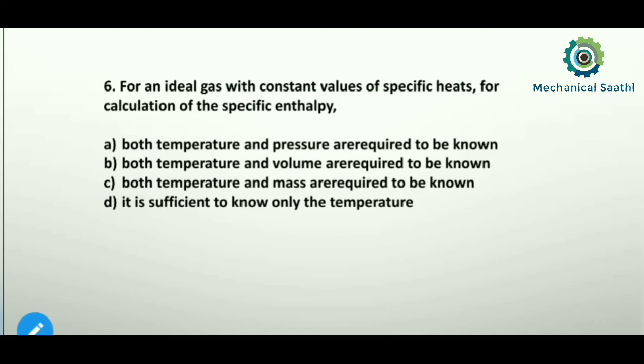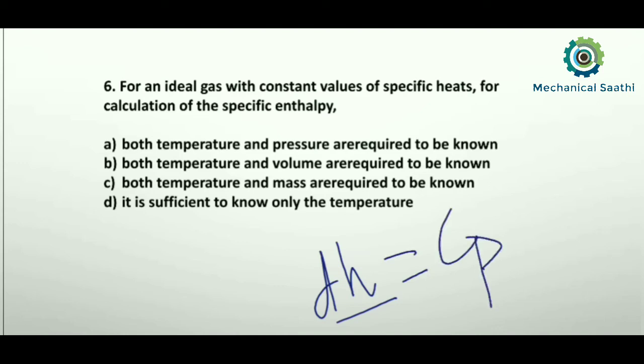Okay, so if we know the value of specific heat, that is specific heat at constant pressure, I have already told you that if we need to find out the enthalpy, that is dH, then I should know the Cp value and dT.